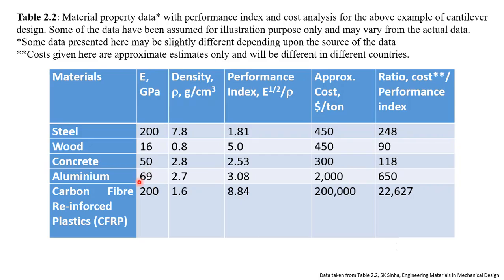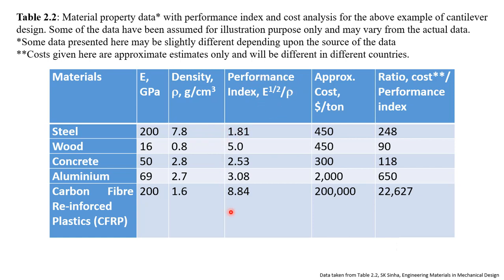Now here we have some data for some very well-known materials: the value of E in gigapascal and density in gram per centimeter cube, for steel, wood, concrete, aluminum, and carbon fiber reinforced plastics. For these materials, we can calculate the performance index E to the power 1 over 2 divided by rho, because these are the material values.